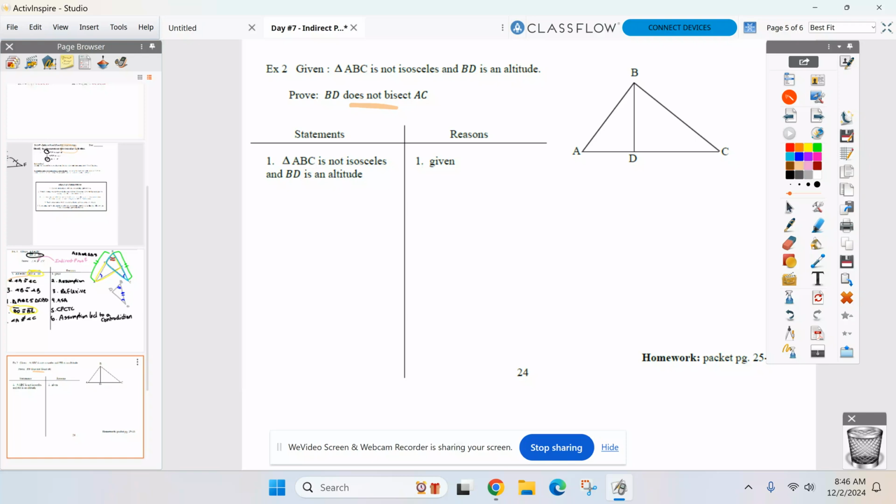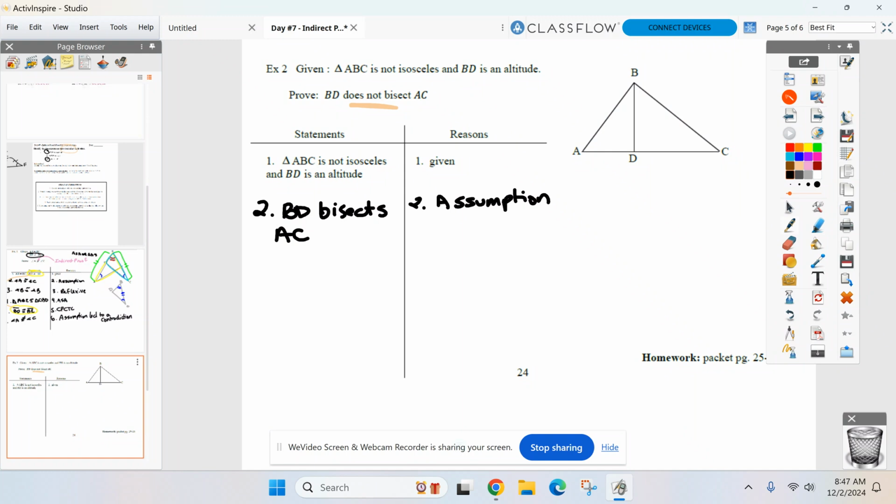You've written your givens in statement 1. So now statement 2 is going to be our assumption. What are we going to assume in this proof is true? Where do you get the assumption from? Everyone look at the proof statement, and we're going to assume the opposite is true. So what are we going to write in our assumption now? That BD bisects AC. The opposite of what's there already.